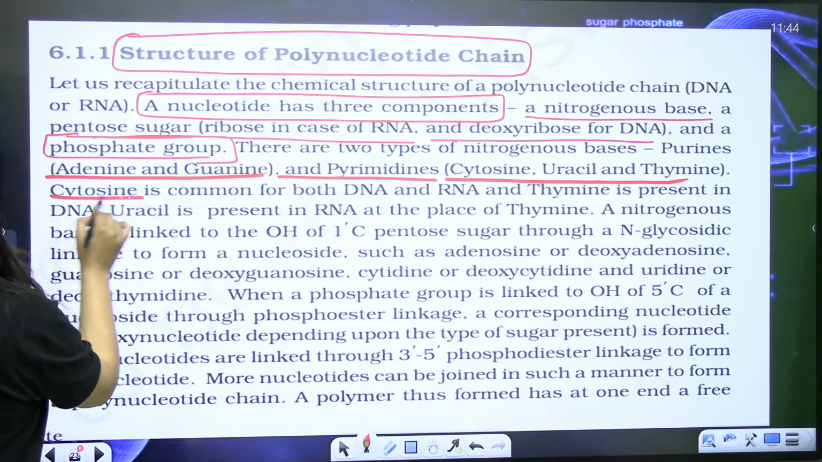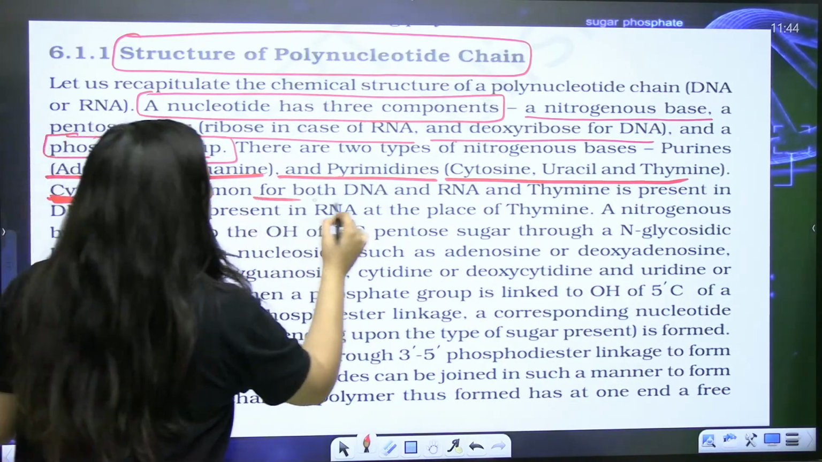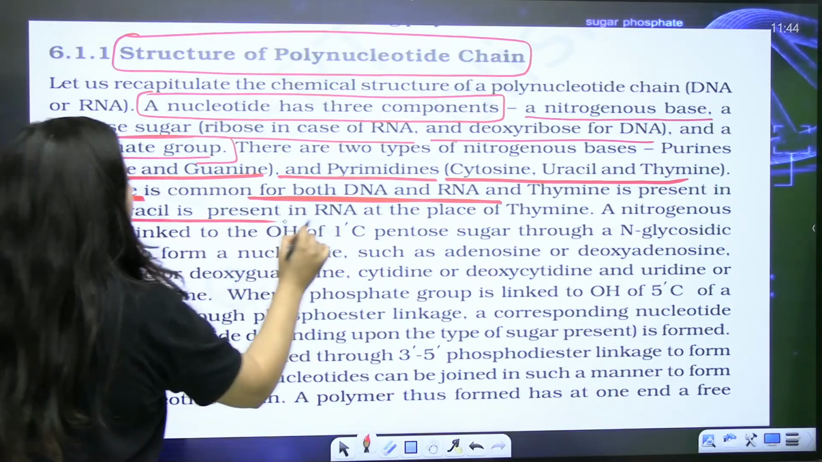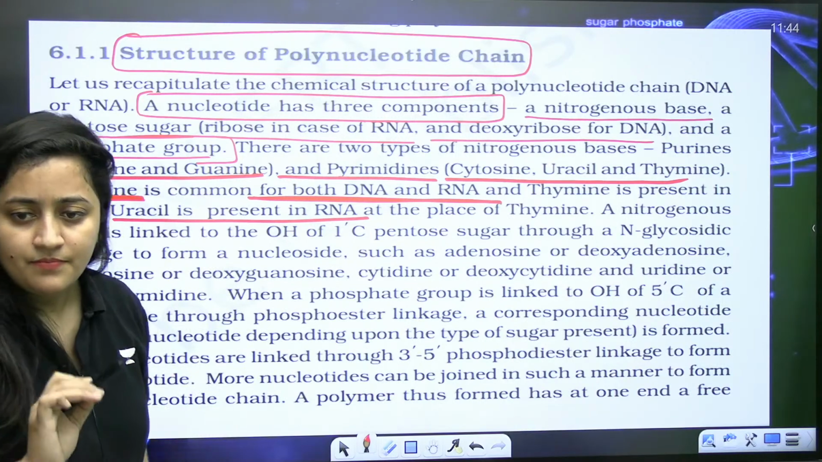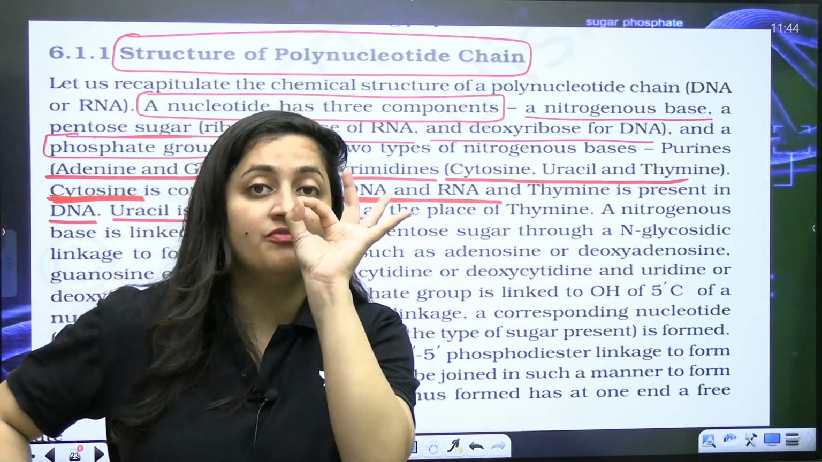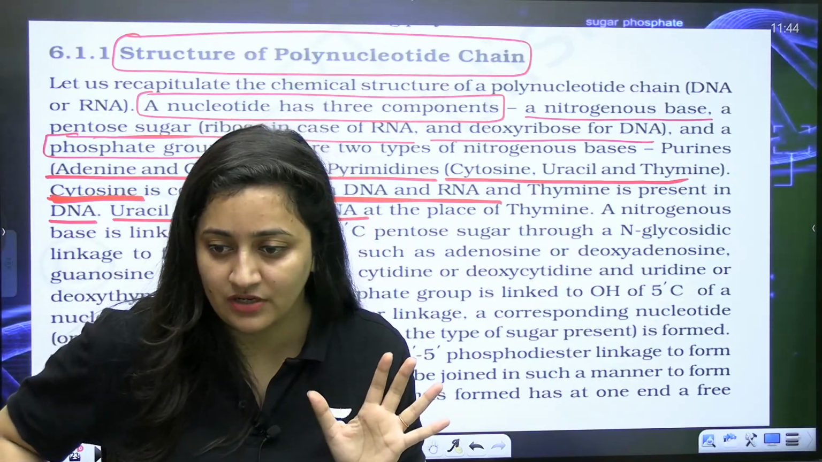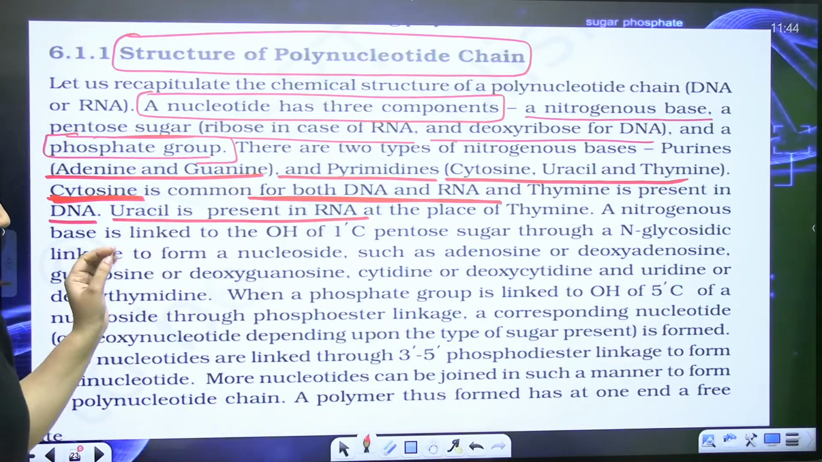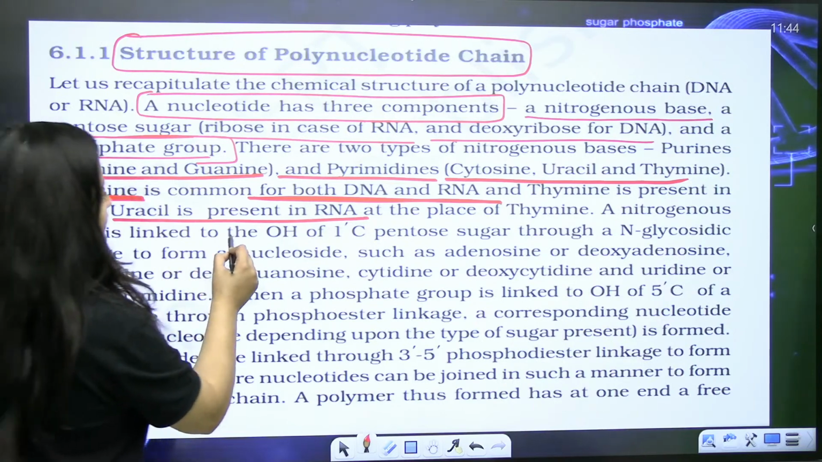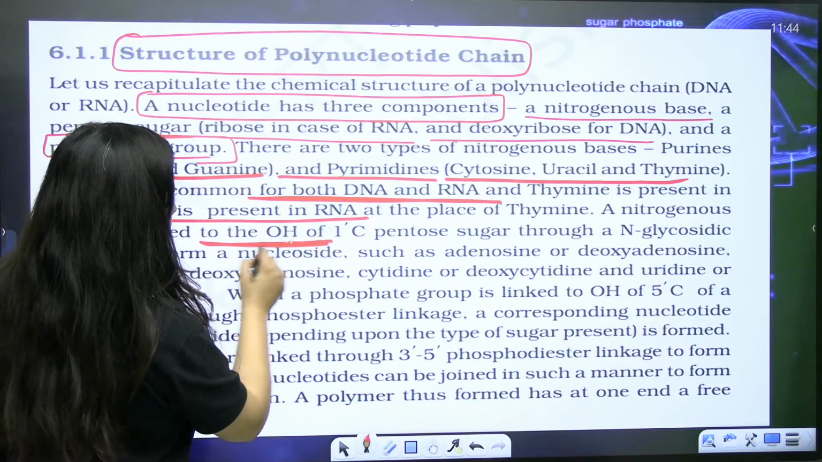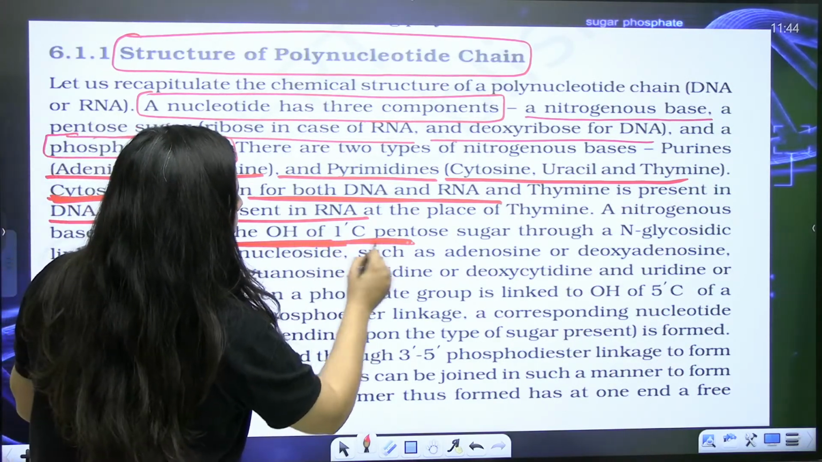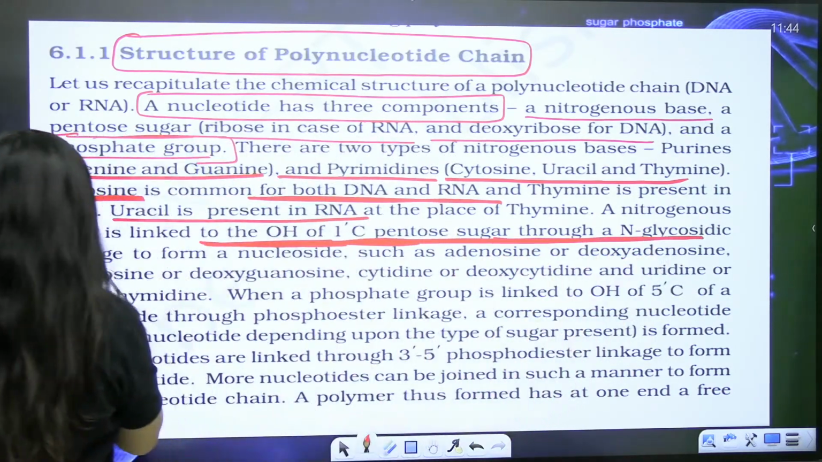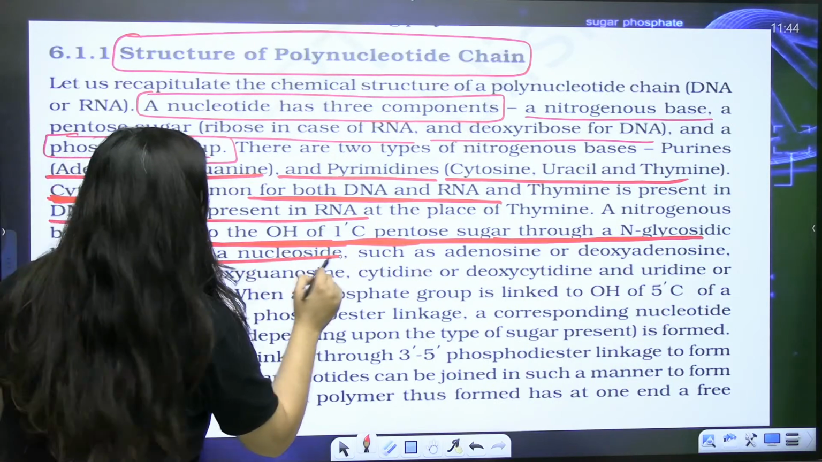Okay. So cytosine is common for both DNA and RNA. Thymine is present in DNA. Uracil is present in RNA. Now see, each and every line of NCERT is decoded in this lecture. We have discussed each and every line of NCERT here. Clear? So nitrogenous base is linked to the OH of 1-C pentose sugar through a N-glycosidic linkage to form nucleoside.